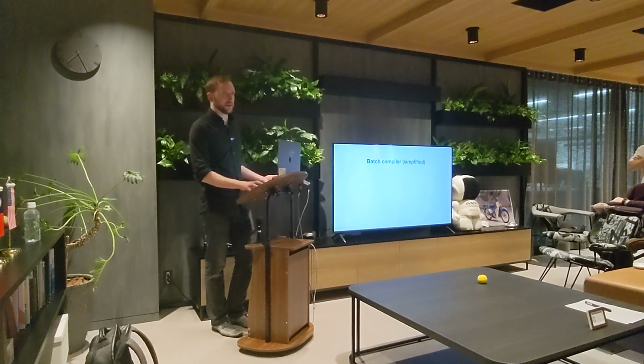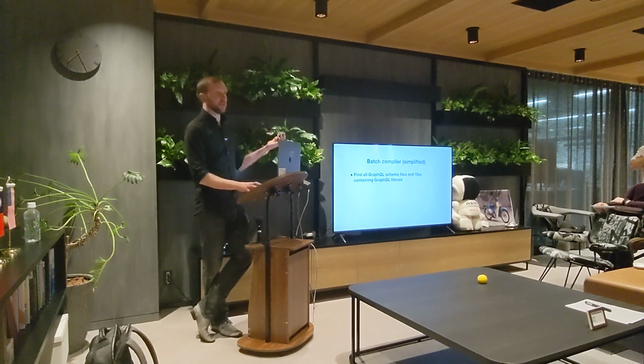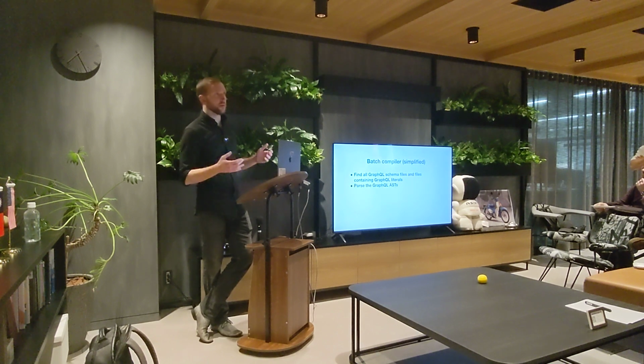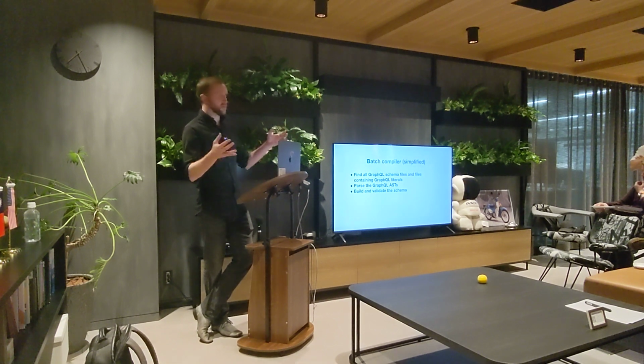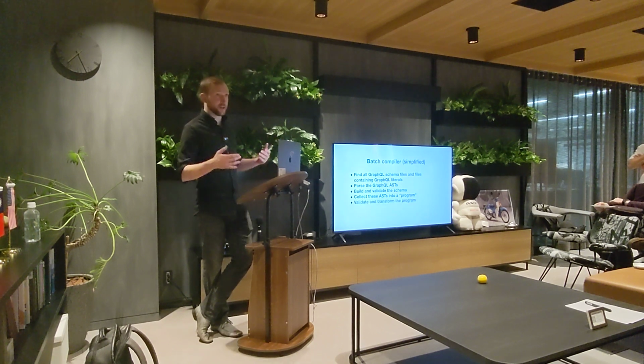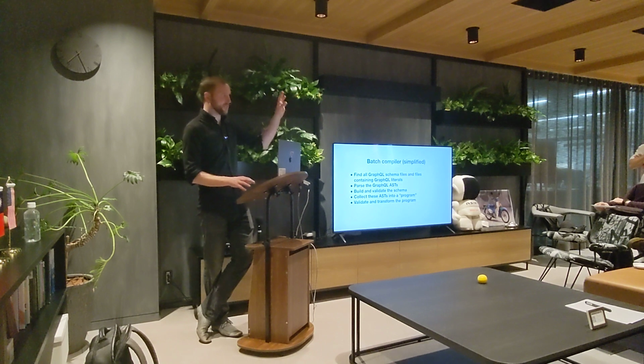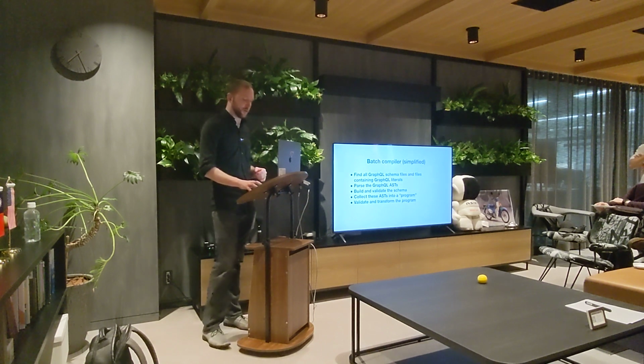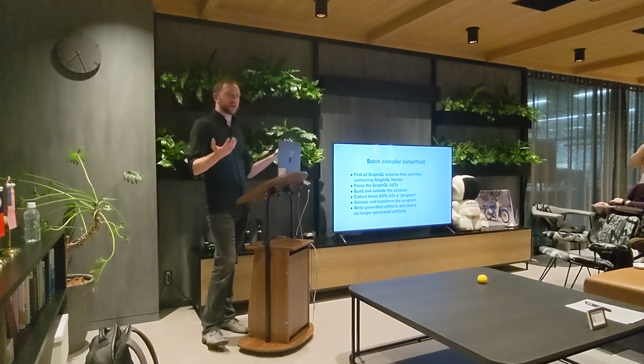So the batch compiler just does what you would think it does. It finds all the GraphQL schema files and files containing GraphQL literals. It parses the GraphQL ASTs. It builds and validates the schema, the schema being the description of all the valid types and all the fields that are available on each type. It collects these ASTs into what we call a program and validates and transforms the program. Again, I'm going to go into more detail on this. I'm just doing a whirlwind tour here. And then it writes all the generated artifacts.